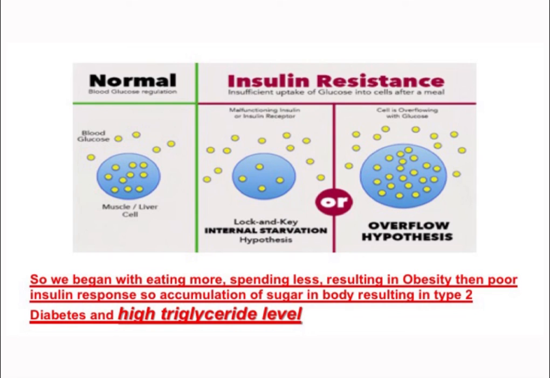So when we have insulin resistance, we have more glucose and more triglyceride in the blood circulation. And if we look from outside, then we say that we have obesity. That is, our waist circumference is more, our weight is more, and our body mass index is also more. So this is the correlation of obesity to a high blood sugar and high triglyceride level.